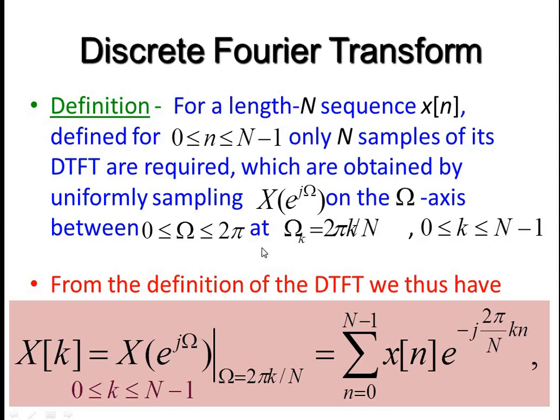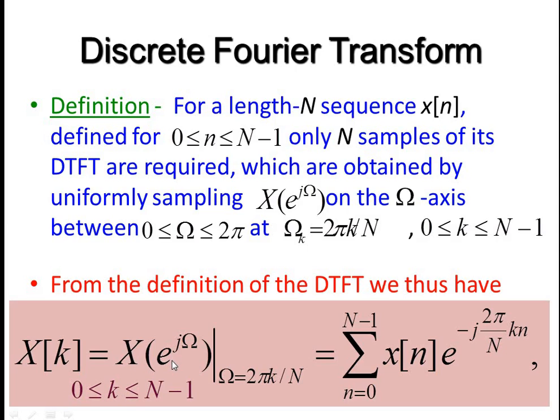And by sampling this omega, by taking the sampling value as 2 pi k by N, where k also varies from 0 to N minus 1, since we are in need of a finite length discrete frequency, this discrete frequency also has a variation from 0 to N minus 1. So now we'll see the mathematical relation of this concept.